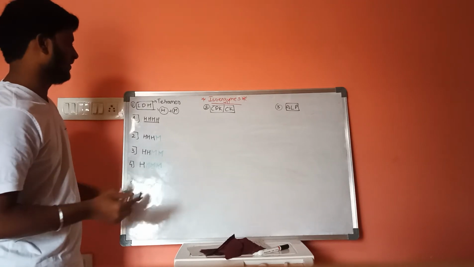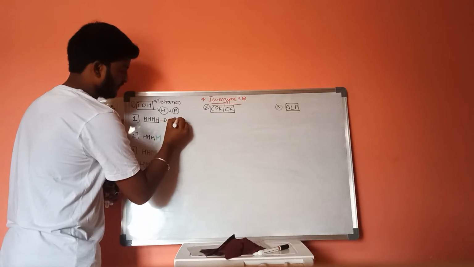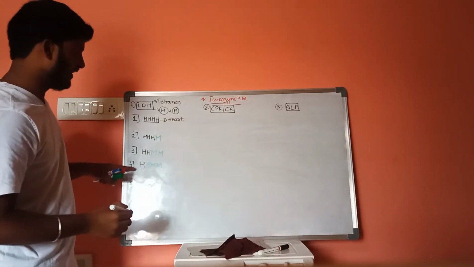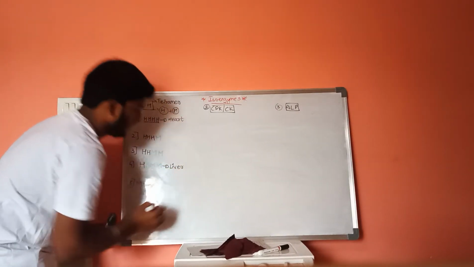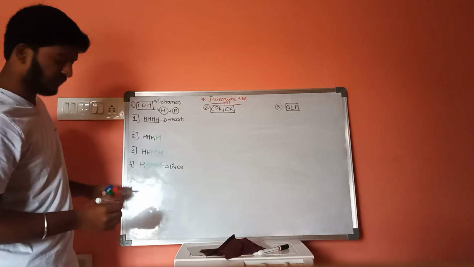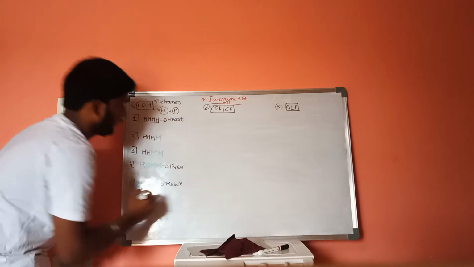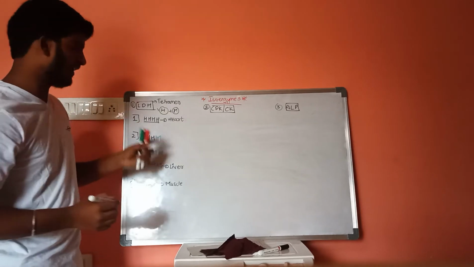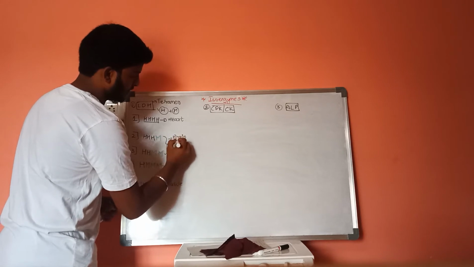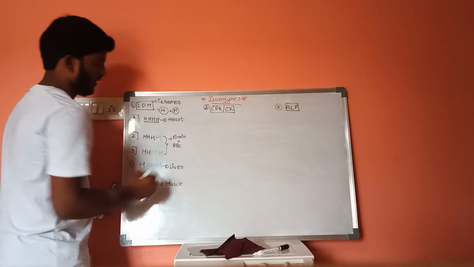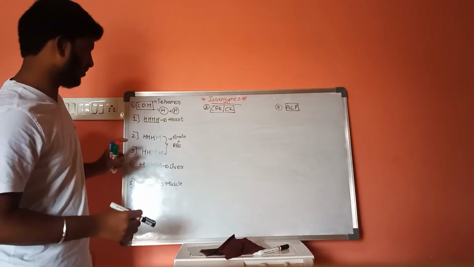Now, this LDH1 is present in heart, whereas LDH4 is present in liver, and this LDH5 is present in muscles, and LDH2 and LDH3, these two are present in brain plus RBC. These are the constituents of LDH 1, 2, 3, 4, 5.